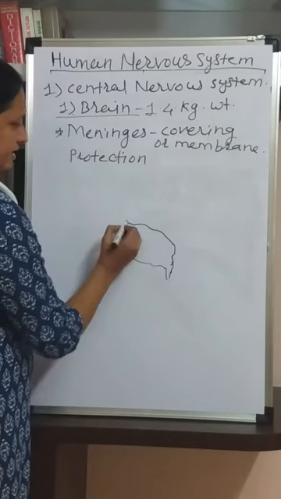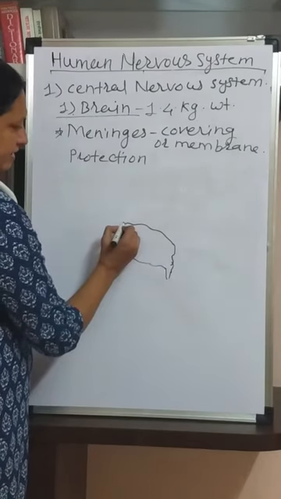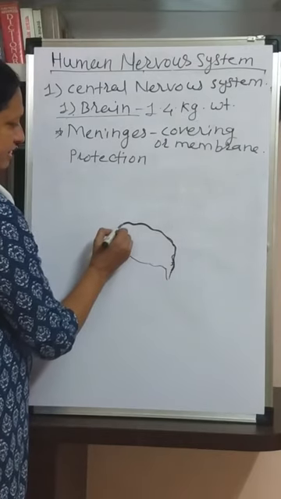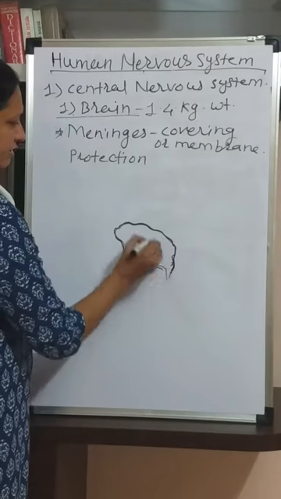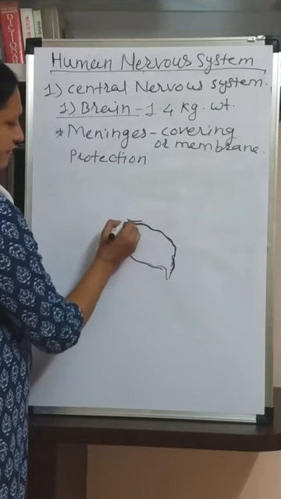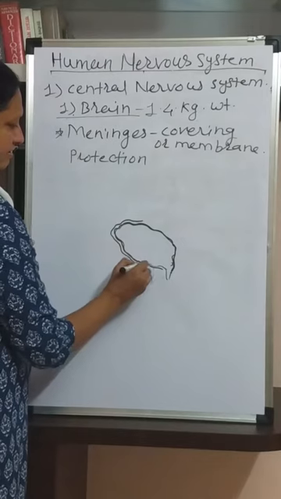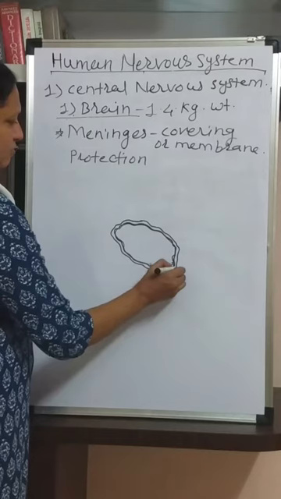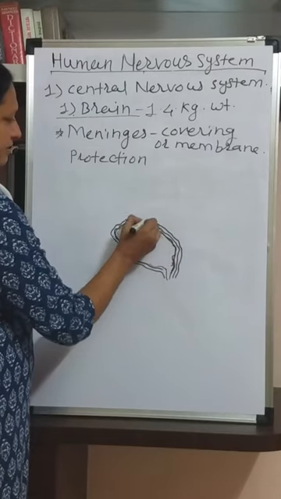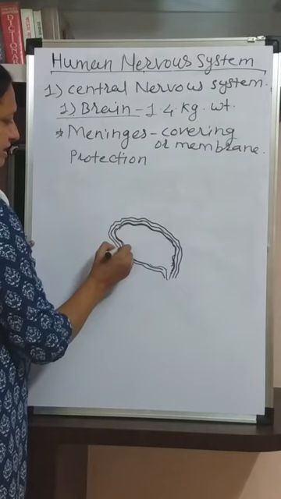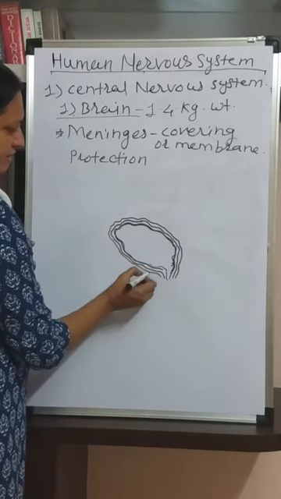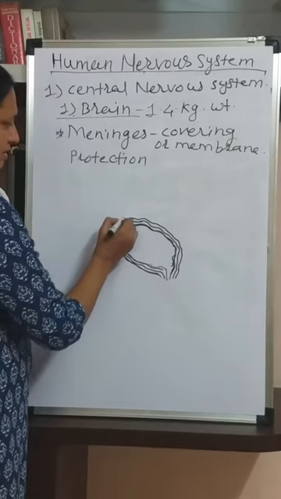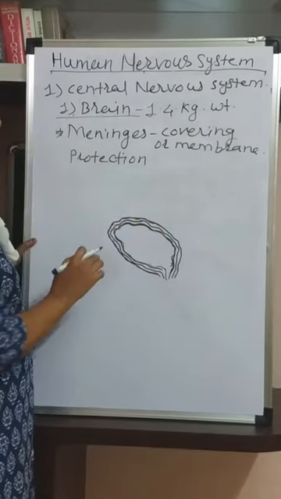For example, suppose this is the human brain and it is covered by membranes. The first membrane is exactly attached to the brain. Then again there is a small gap and the second meninge is there. And again a small gap and the third meninge or membrane is present around the brain. This third membrane is attached to the brain box, the cranium. It is exactly below the cranium.